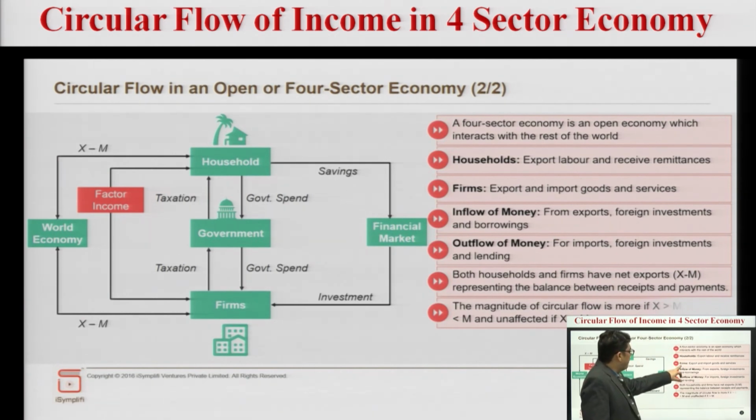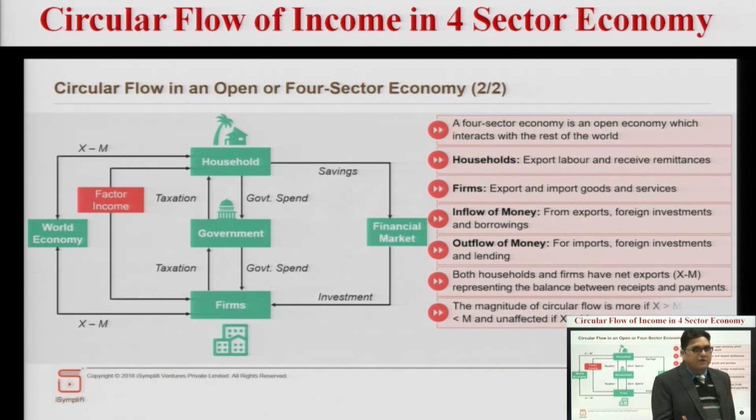Next, it forms export and import of goods and services. We are exporting goods and services to the rest of the economy. As I just discussed, goods are tangible in nature, services are intangible. IT, software, banking professionals, consultancy, which are intangible, are services. Which are touchable, physical in nature, are goods.